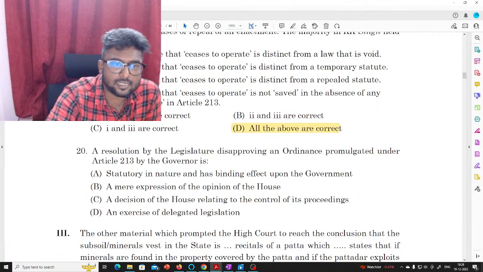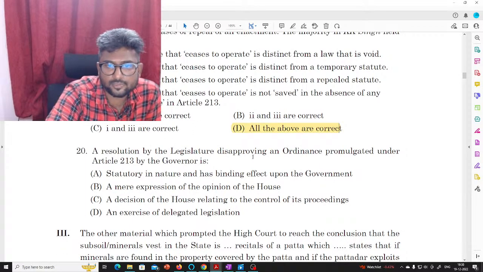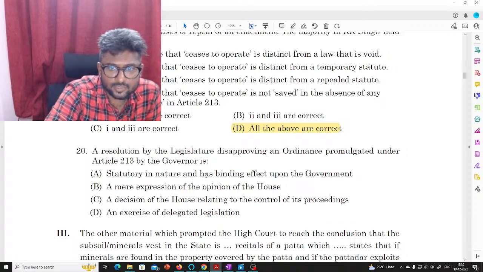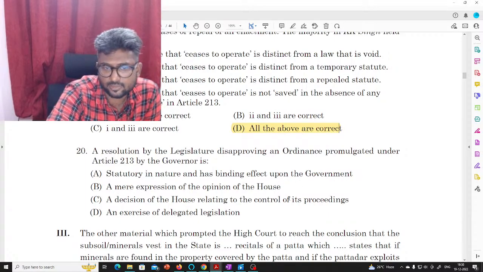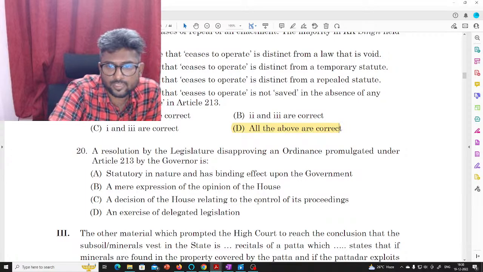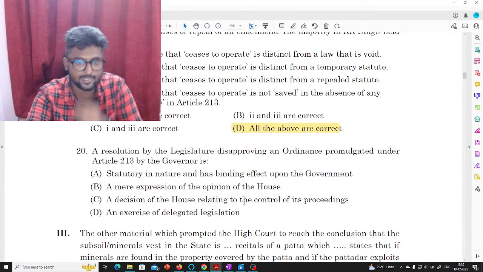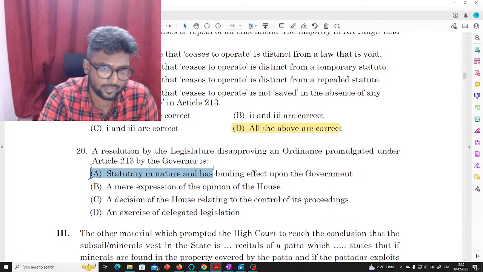Next, there is a legal principle question. A resolution by legislature disapproving an ordinance promulgated under Article 213 by governor is of statutory nature and has a binding effect upon the government. A mere expression of the opinion of the House. Again, this is wrong. This is a very vague description. And decision of the House relating to the control of the proceedings. Again, this is a very vague description. An exercise of delegated legislation. This is not a delegated legislation. So the answer must be A.